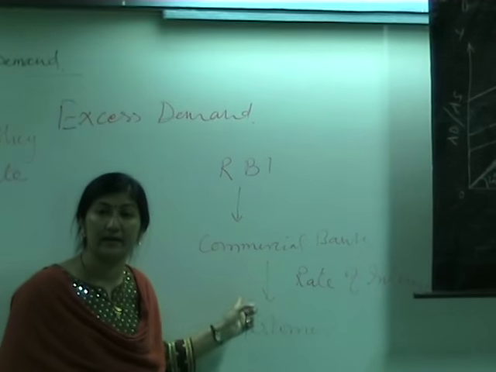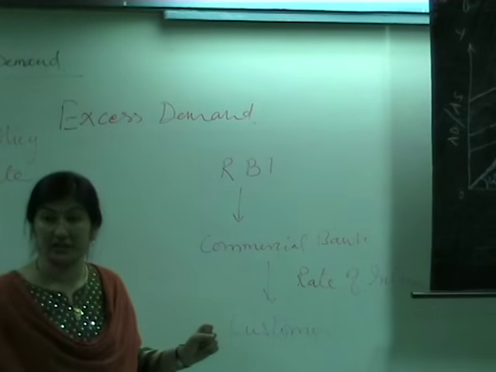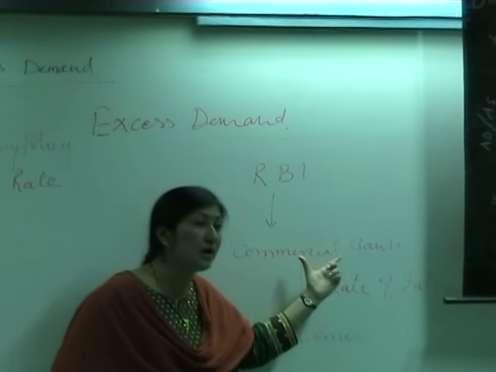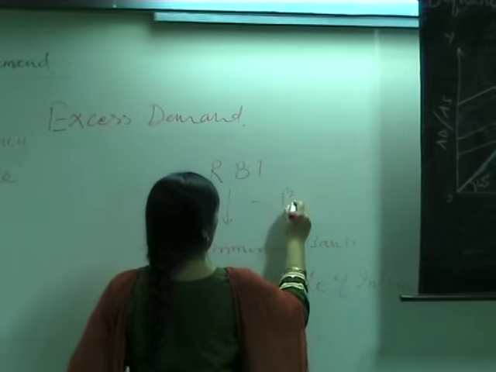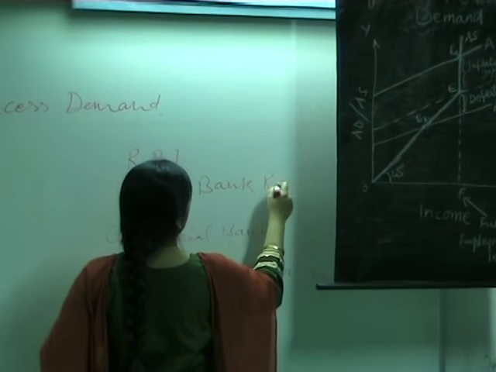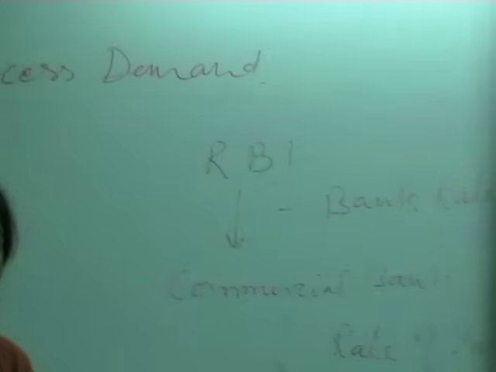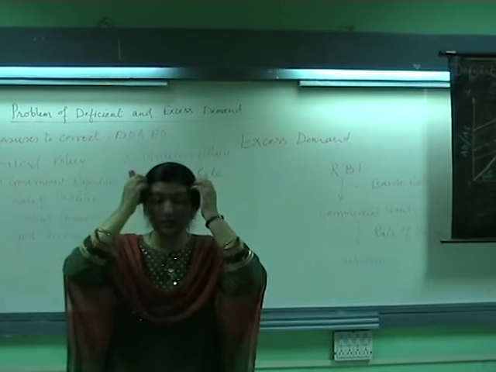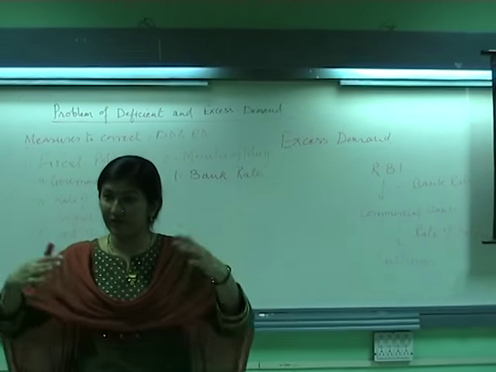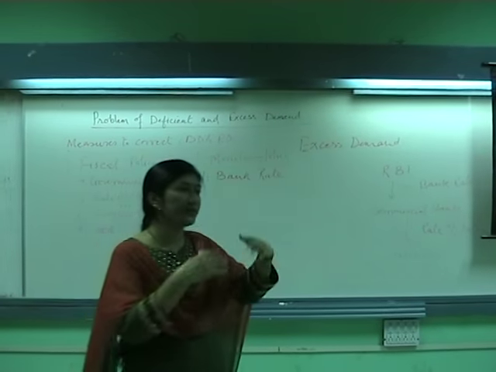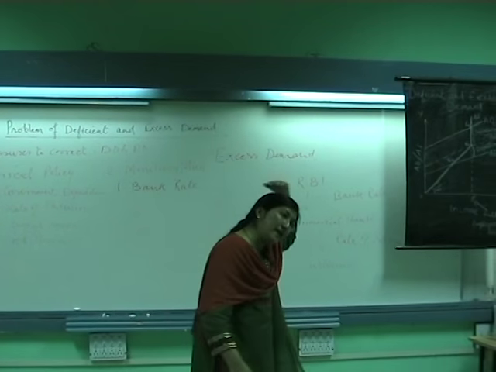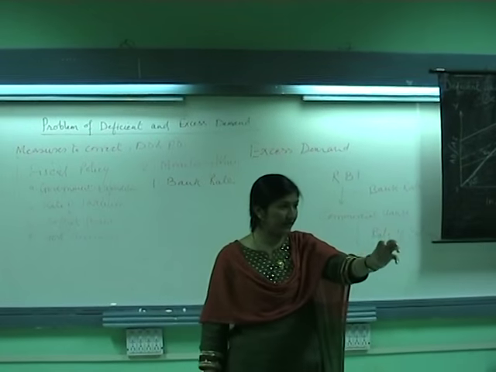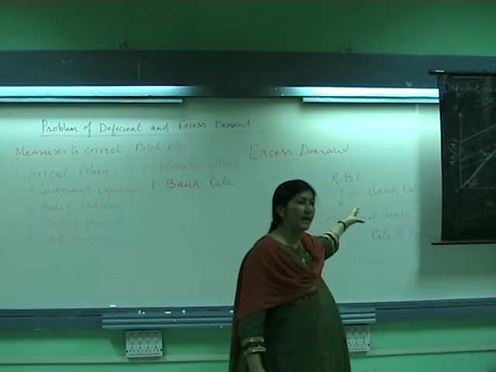in the same way the RBI and commercial banks are related. The rate at which the RBI or central bank provides the credit facility to commercial banks, that is known as bank rate. Are you getting me? Means if any commercial bank needs more money, more credit facility, it has to approach and take from the RBI. So the RBI is again not giving it free. It will charge a certain rate of interest, and that rate is known as bank rate.